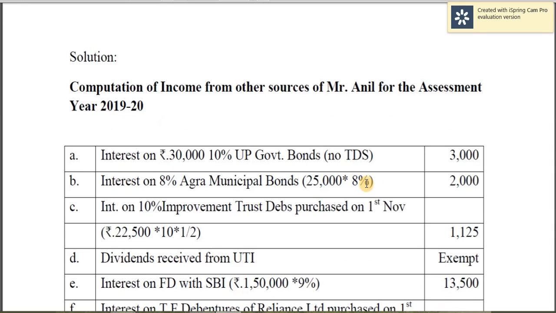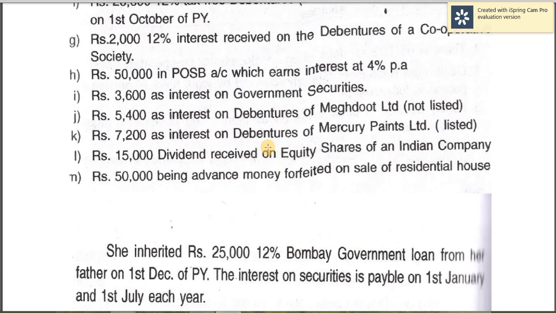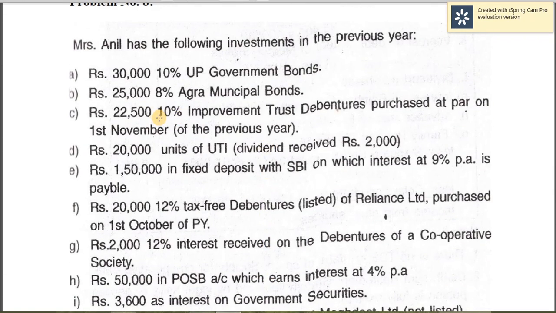So 25,000 into 8%, so 2,000, that is the gross amount, and therefore as it is you have to take 22,500, 10% improvement trust debentures. So this also is a less tax security. So you have to apply 10% on 22,500, and that is a gross amount, but it is purchased on 1st November. So you have to calculate interest for half the year.